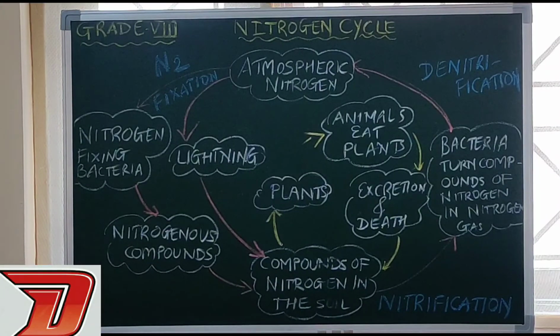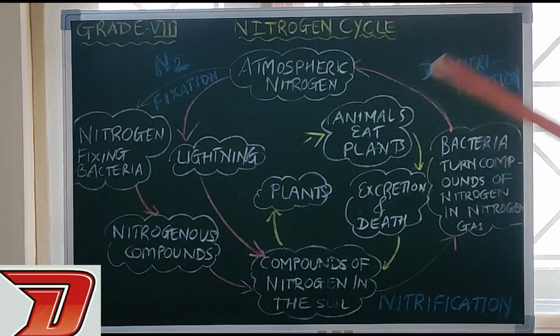We know that there is 78% of nitrogen gas in our atmosphere, but the living beings are unable to use that nitrogen directly. But it is the most important constituent of all living organisms, because proteins, chlorophyll, nucleic acids and vitamins are made up of nitrogen only. Right? So how can this atmospheric nitrogen be utilized?